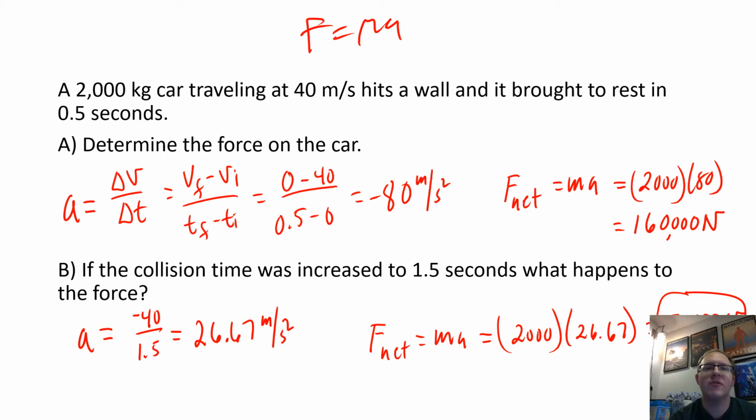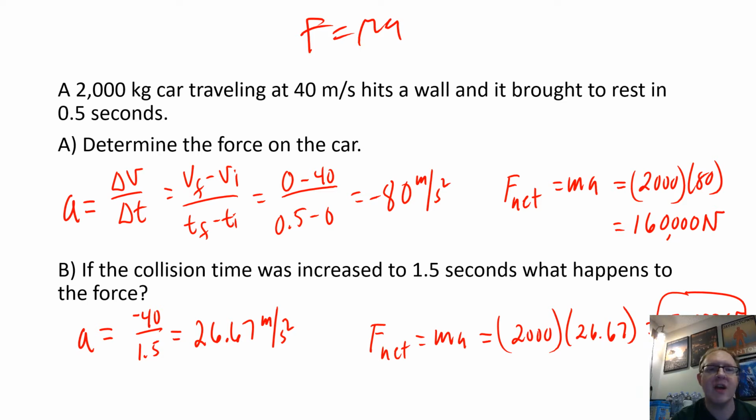Okay, so what we're using is F equals ma. I didn't even really mention how to solve it, but there were some hints written there. If we're dealing with a force, that's the only tool we really have. Force equals ma, and we have the mass of the car and the information about 40 meters per second in 0.5 seconds. That's enough to calculate an acceleration, because the final velocity is 0 and the initial is 40.